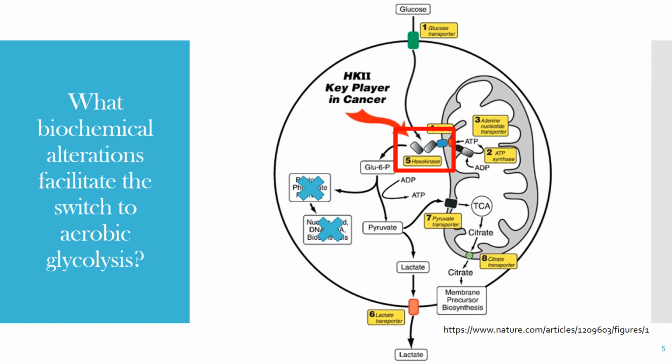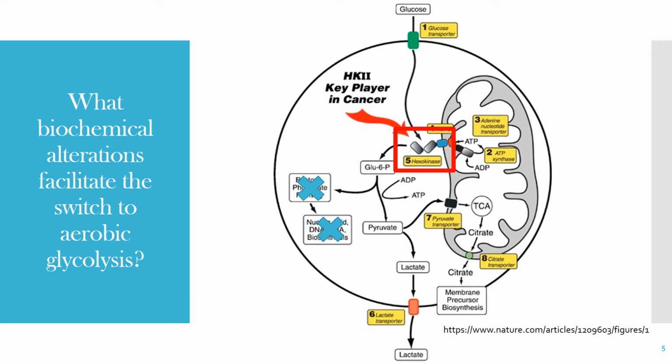Tumor cells express hexokinase 2 enzyme. By the way, in this figure, I crossed out the pathway that we have not talked about in class. As we can see in the figure, hexokinase 2 enzyme is bound to the mitochondria. Here, the enzyme already has access to any ATP generated by oxidative phosphorylation.